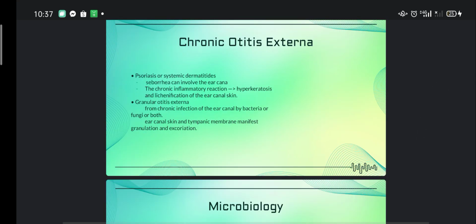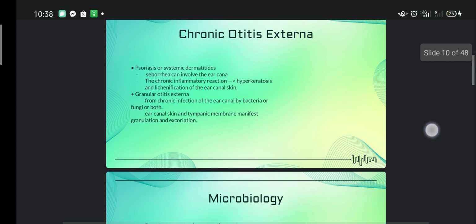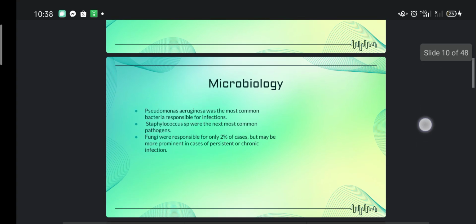For the psoriasis or systemic dermatitis, seborrhea can involve the ear canal. Then the chronic inflammatory reaction could lead to hyperkeratosis and lichenification of the ear canal skin. Then granular otitis externa, from chronic infection of the ear canal by bacteria or fungal or both. Ear canal skin and tympanic membrane manifest granulation and excoriation.